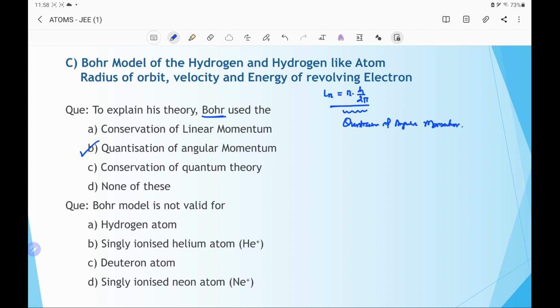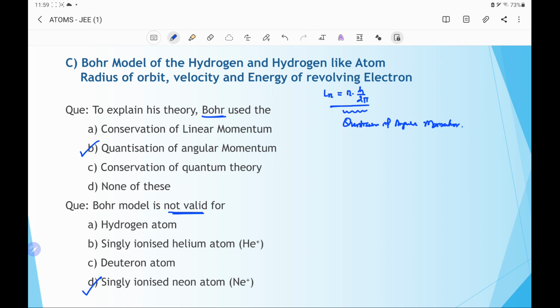The next question is, the Bohr model is not valid for hydrogen atom, singly ionized helium atom, deuteron atom, and singly ionized neon atom. So option D is the correct option.